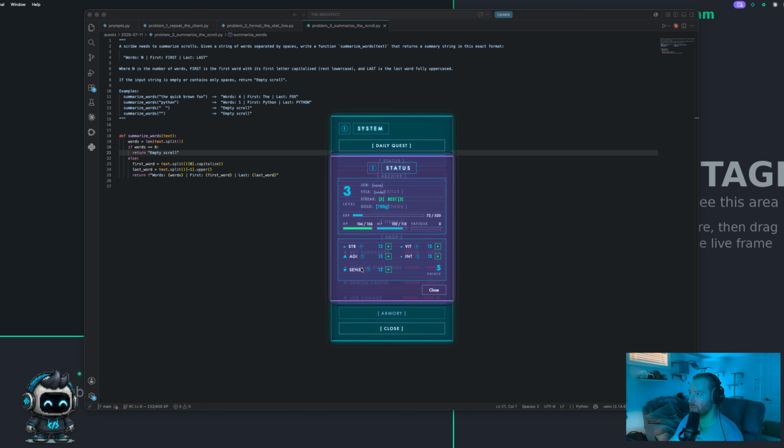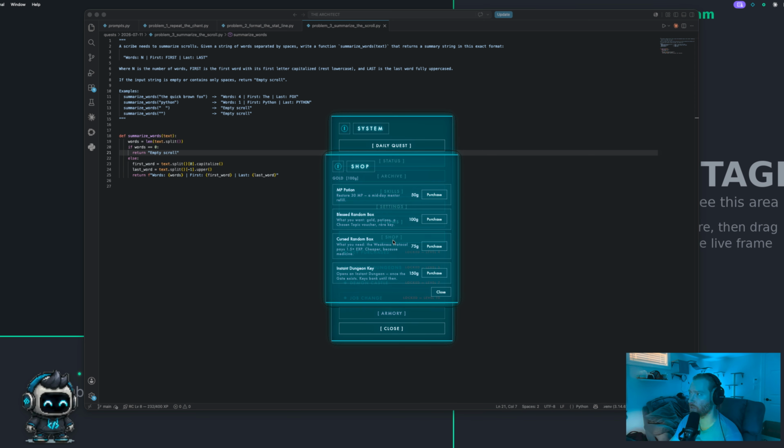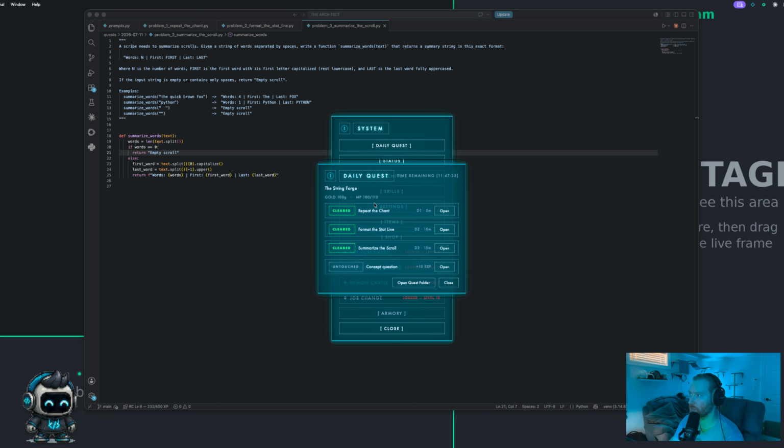I'm not going to assign my points yet, even though I can see what they all do. Now I can go shopping. I have 100 gold. What am I going to buy with 100 gold? I can buy a random blessed box. Nope. I still have a daily left. I still have one more daily.